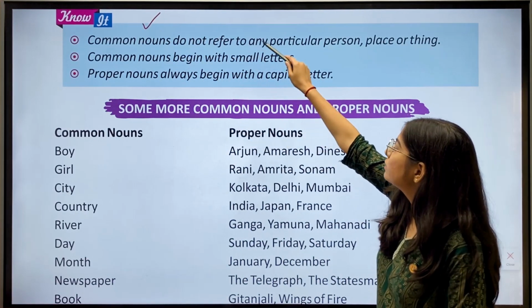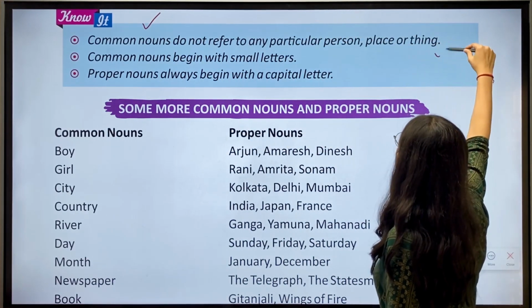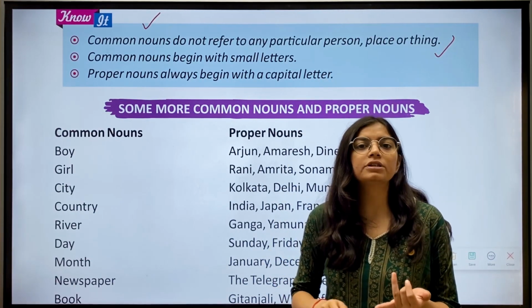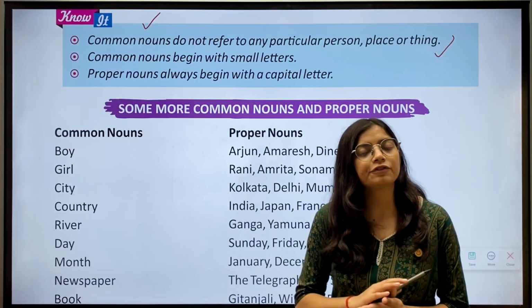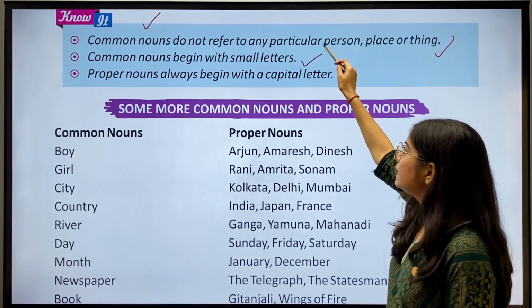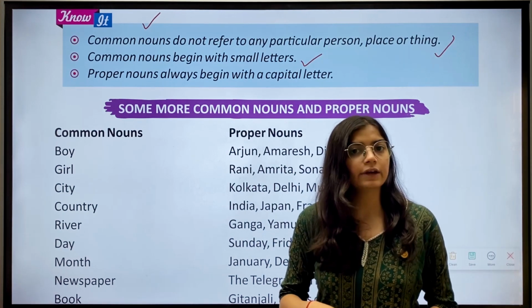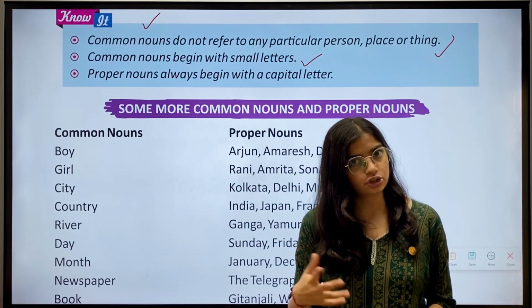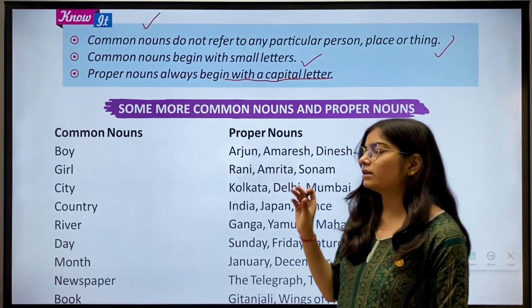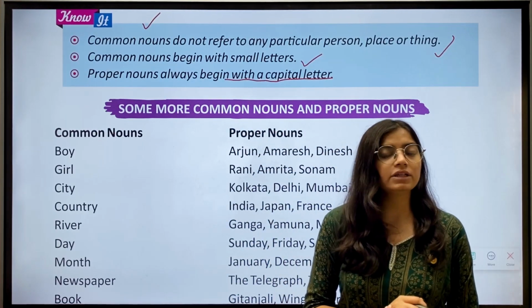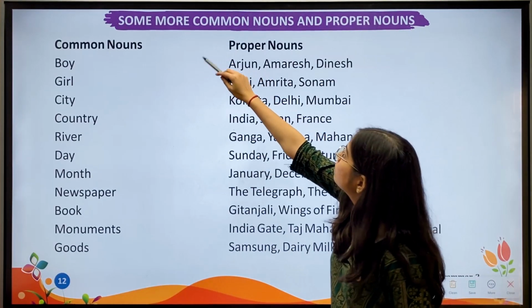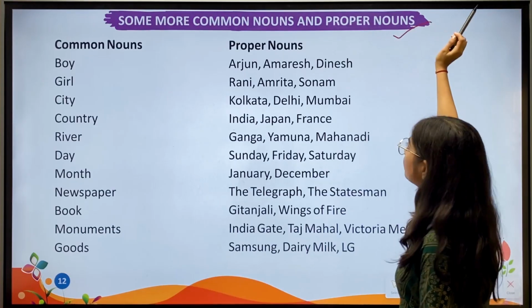Common nouns do not refer to any particular person, place or thing. जो कॉमन नाउन्स होते हैं वो किसी पर्टिकुलर पर्सन, प्लेस, एनिमल, थिंग को रेफर नहीं करते. Common nouns begin with small letters. Proper nouns always begin with a capital letter. जो प्रॉपर नाउन होते हैं वो हमेशा कैपिटल लेटर्स से बिगिन करते हैं. Okay, then we have some more common nouns and proper nouns.